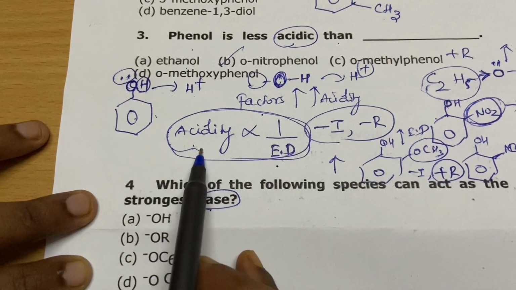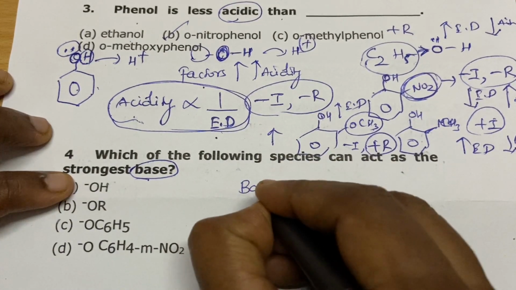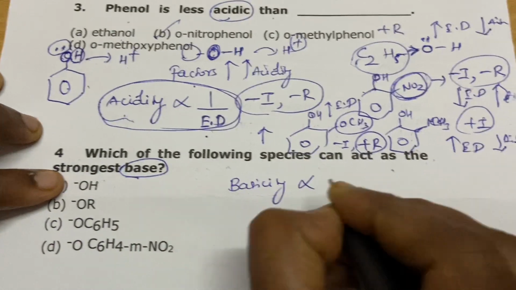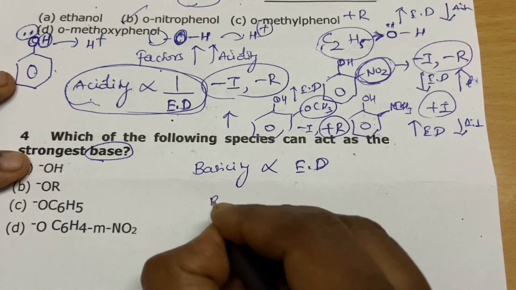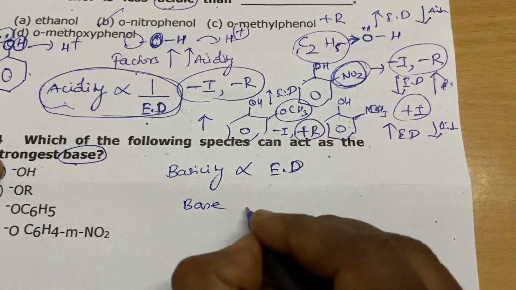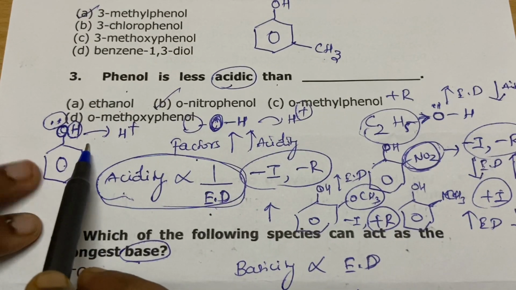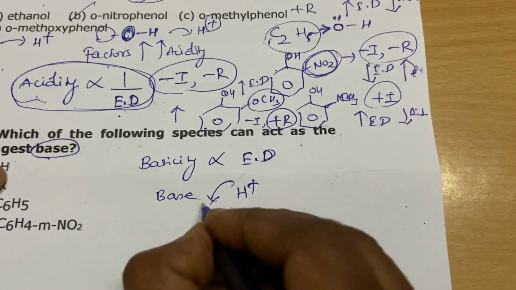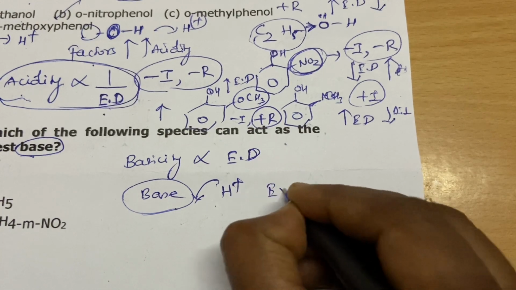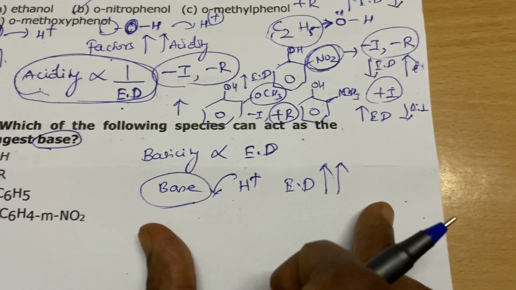See, acidity is inversely proportional to electron density. So the basicity is directly proportional to electron density. Simple. So what is a base? A base must abstract a proton. Acidity is giving a proton; a base must abstract a proton. So for abstracting a proton, the electron density must be very high, isn't it? Then only it can abstract a proton.